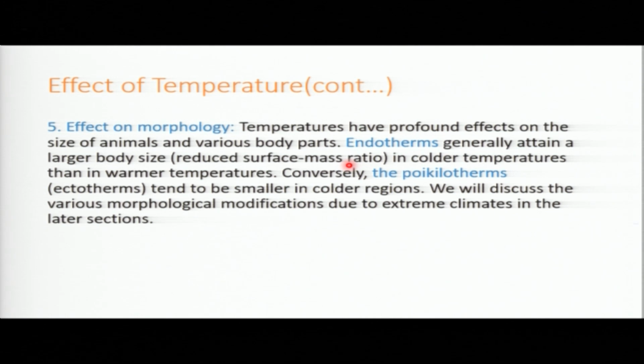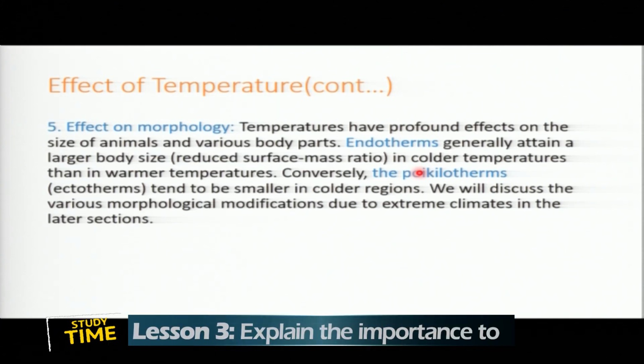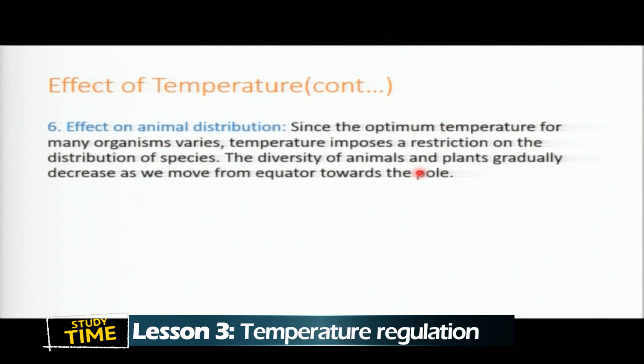Then, the effect on morphology. For example, animals that live in cold regions are large. They are large because they have more fat compared to animals that live in what? In hot conditions. So those that live in hot conditions can be affected. Another one is animal distribution. We have already talked about this one.